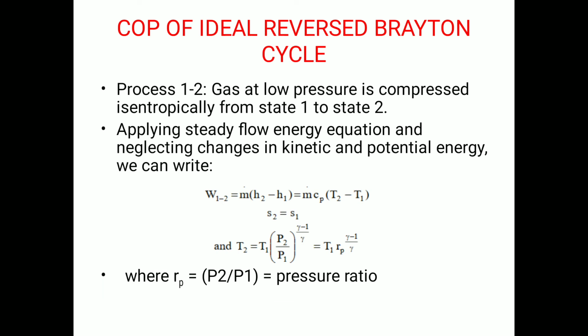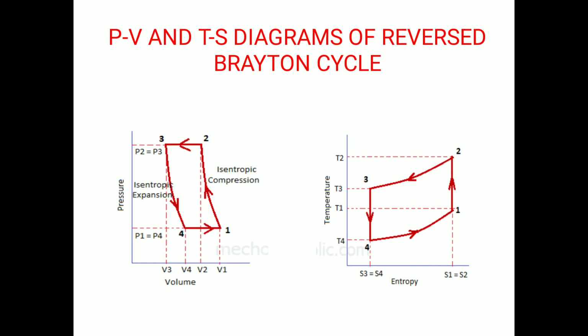If we discuss the COP of the ideal reversed Brayton cycle, first, in process 1 to 2, gas at low pressure is compressed isentropically from state 1 to state 2. You can see the isentropic compression here, state 1 to state 2. This is isentropic compression.